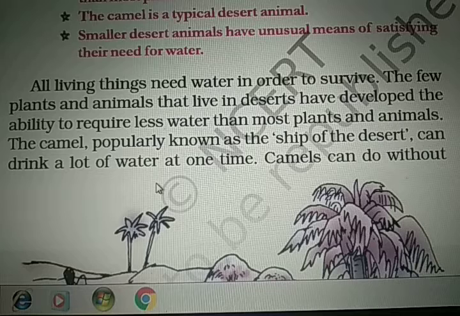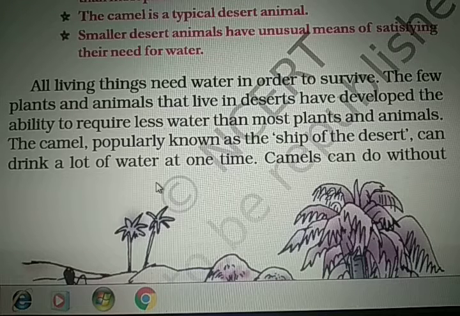In the desert, there are very few plants and very few animals. And those few animals and plants that live in the deserts have the ability to need very little water compared to most other plants and animals.